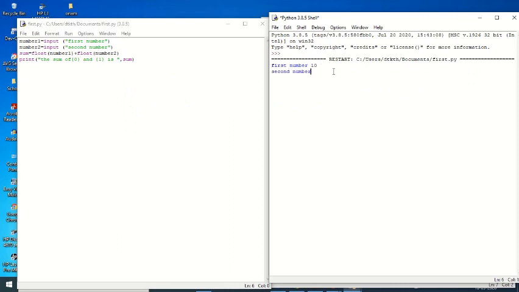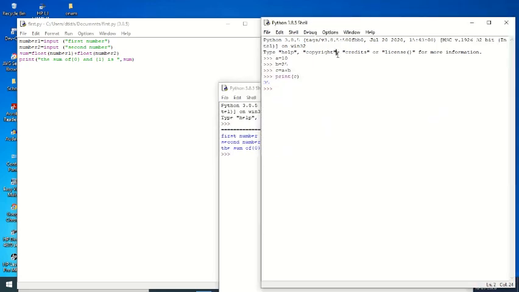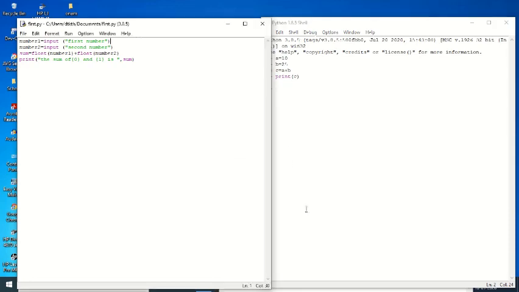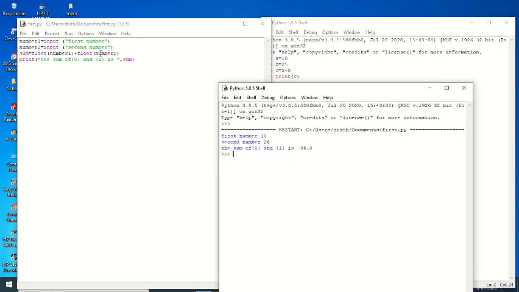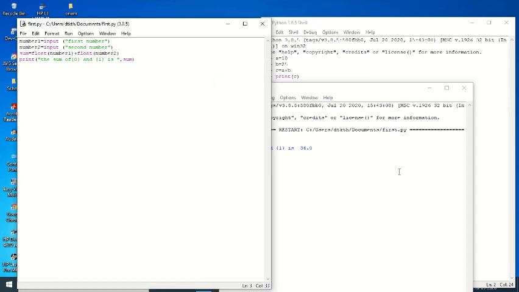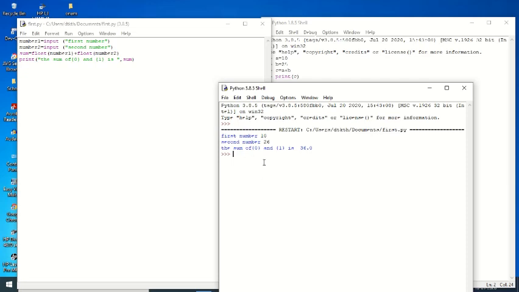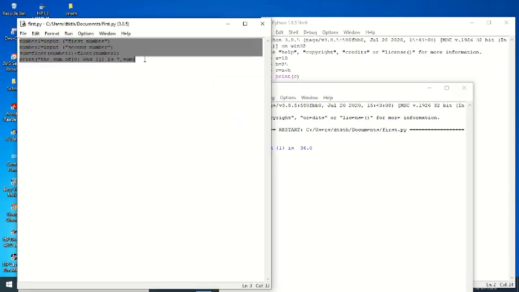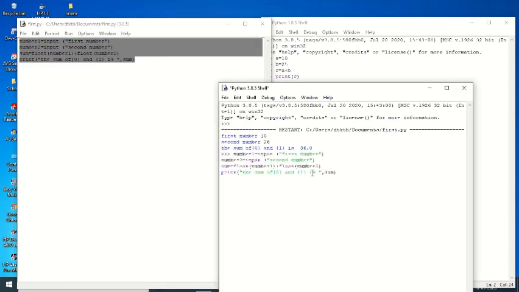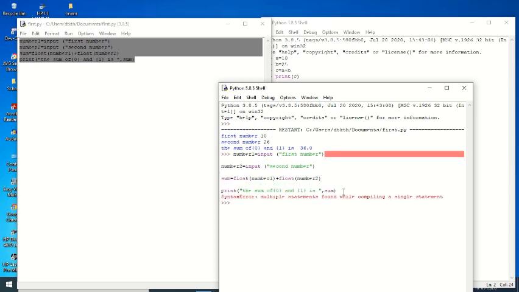So the number is 10, 26. The output is 36. Like this, we will get it. Either we can work like this, or you can work through the shell. Suppose you want to go to the next one, here itself you have to save this program. You can just copy and come here. Number 1 is equal to input, enter the first number, input, float, and print the sum.